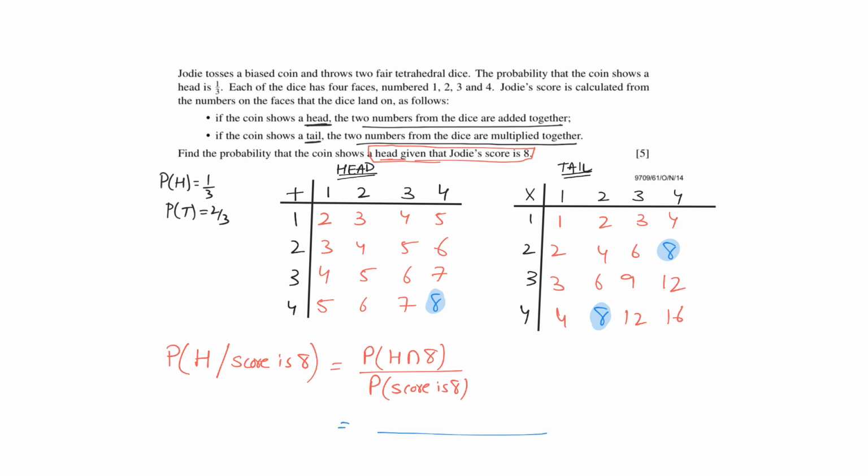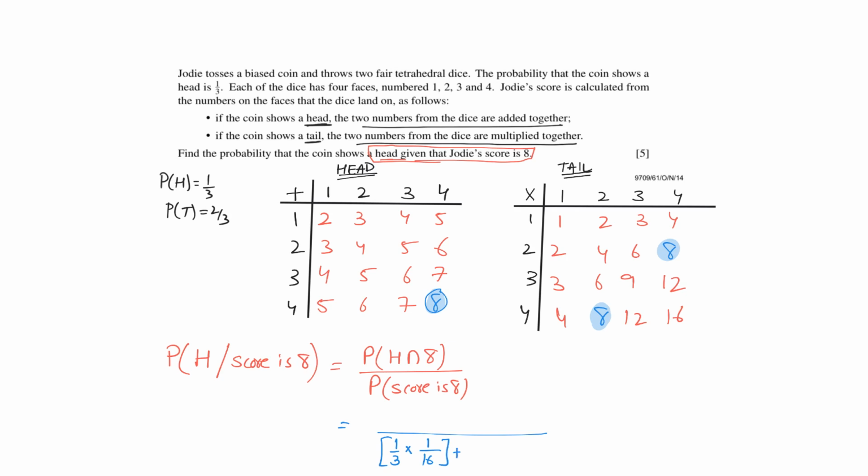So let's deal with the denominator first. Since we have a biased coin, the probability of getting a head and a score of 8 would be 1/3 times 1/4 times 1/4. 1/4 is the probability of getting a 4. Or you can also write 1/16, because that's one outcome out of 16, times the probability of a head, which is 1/3.